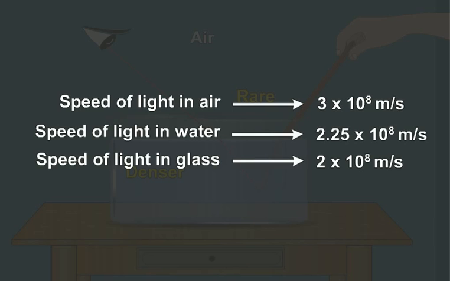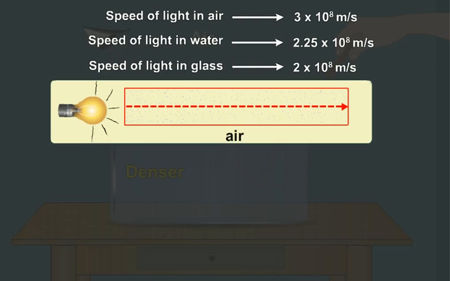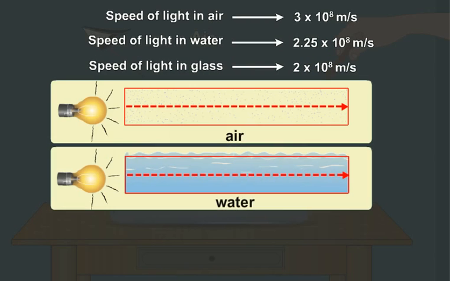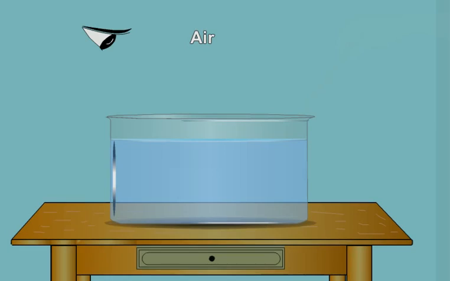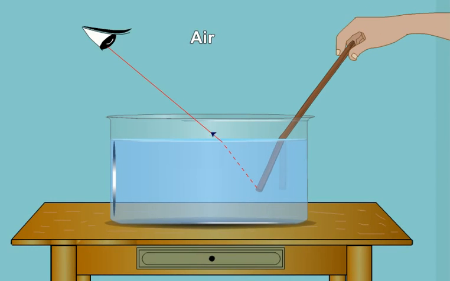Thus, the speed and the wavelength of a light ray change when it passes from one medium to another. Due to the change in the speed and the wavelength, the ray of light bends at the point of contact between the media. This is the actual cause of the refraction of light.